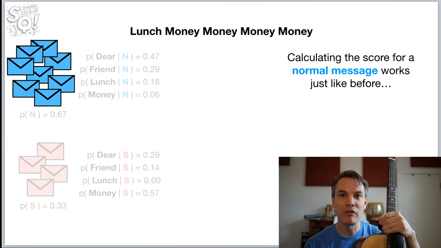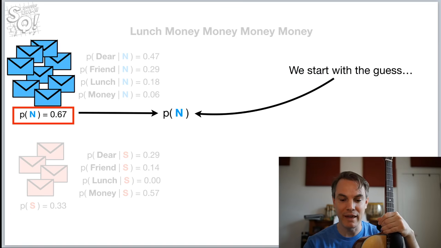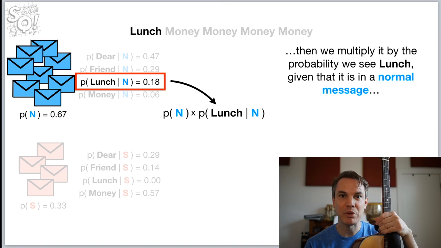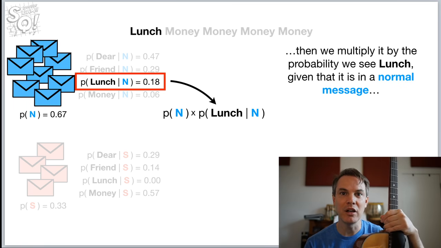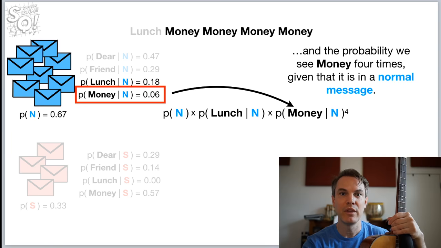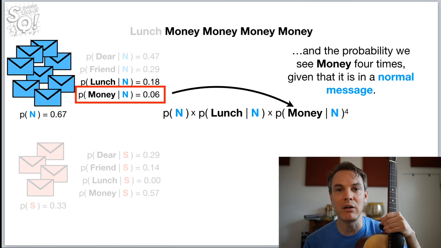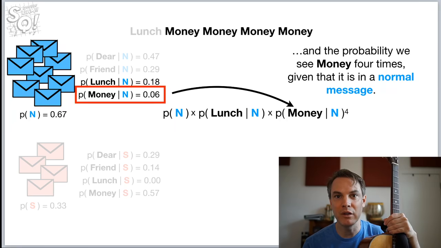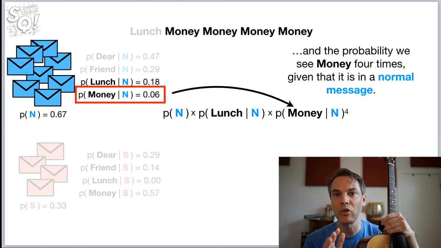Calculating the score for a normal message works just like before. We start with the guess. Then we multiply it by the probability we see lunch, given that it is in a normal message, and the probability we see money 4 times, given that it is in a normal message. And you'll notice that the probability that we see money, given that it's a normal message, is raised to the 4th power.